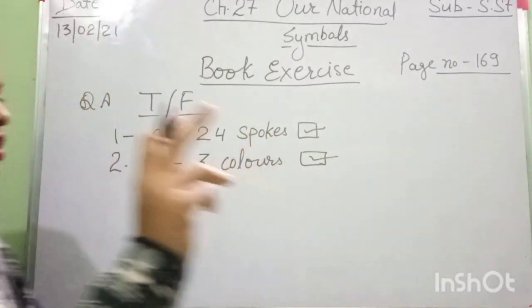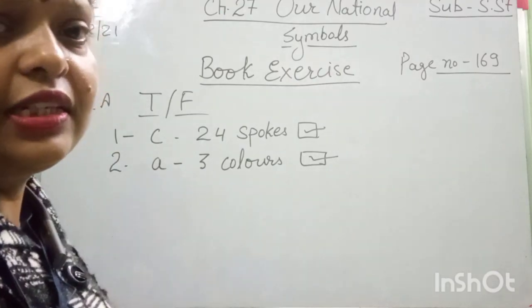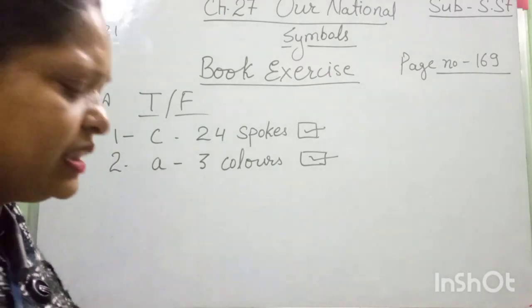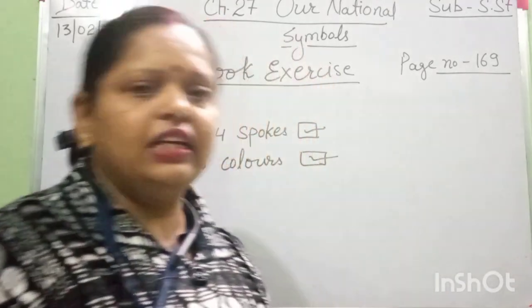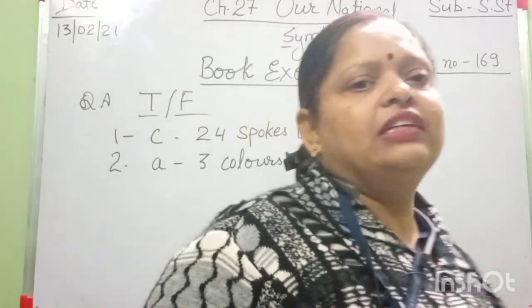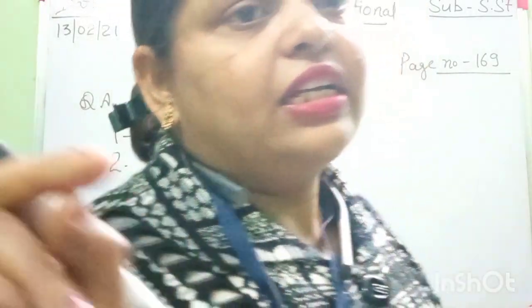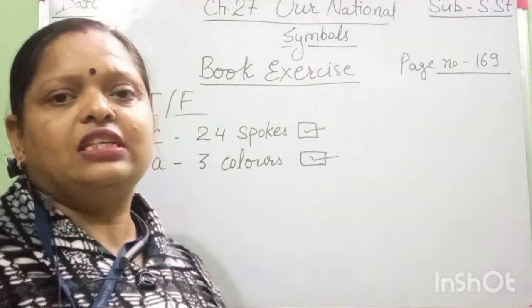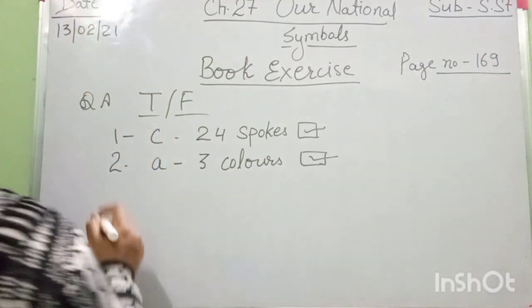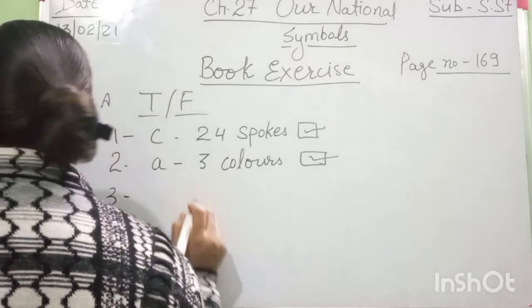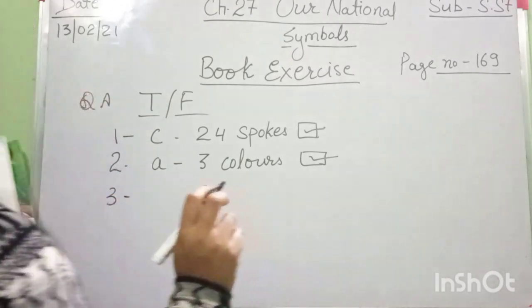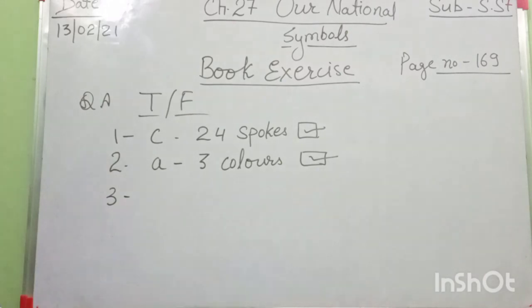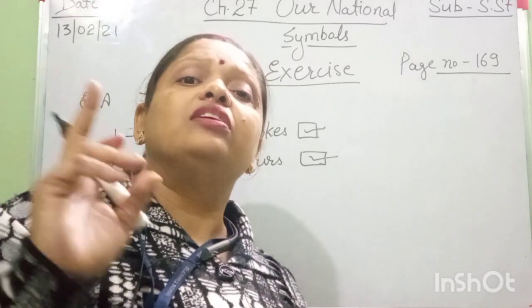The first band is saffron, the second band is white, and the third band is green. And in the middle of the center there is one wheel. Yes, you know. Good. Then move to the next question. This is the third question: our national emblem was adopted on, as I just told you, 26th January 1950.